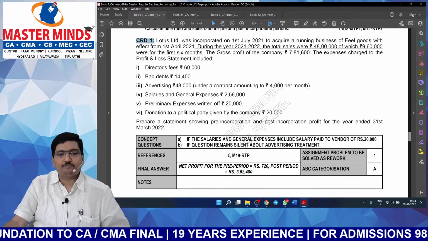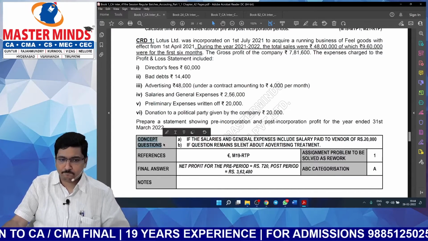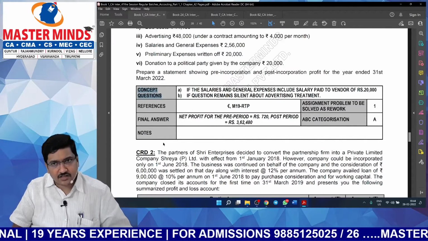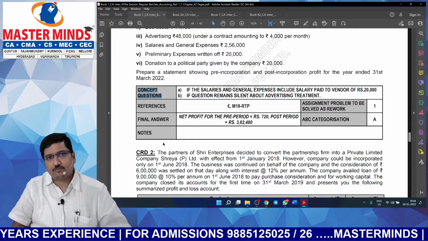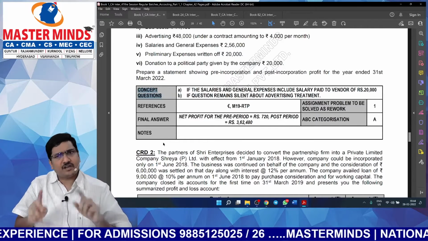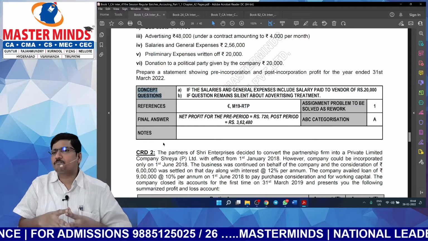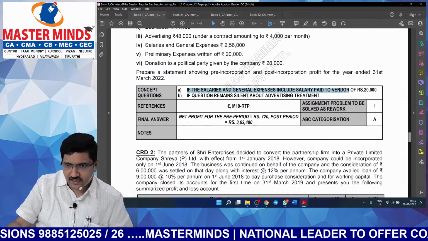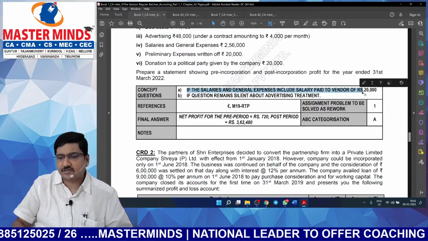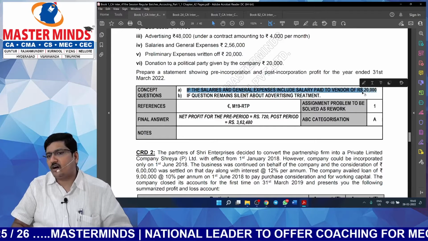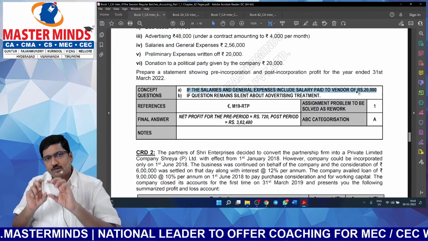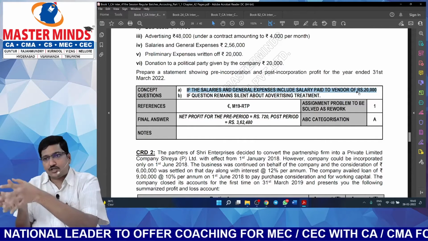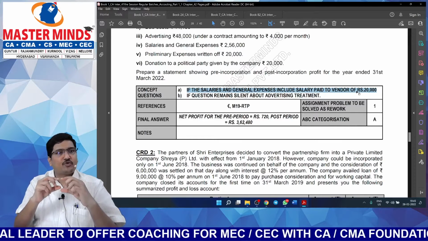Okay, here is a problem. Then what is this concept question? Can you give an assurance that CA Institute will exactly give this problem without making any modifications? No, they will definitely make some modifications. Now the question is, we have given two different situations here. For example, if the salaries and general expenses include salary paid to vendor of 20,000, that means if some modification is done in the problem, what will be the impact on the solution? That is the small question we are asking.